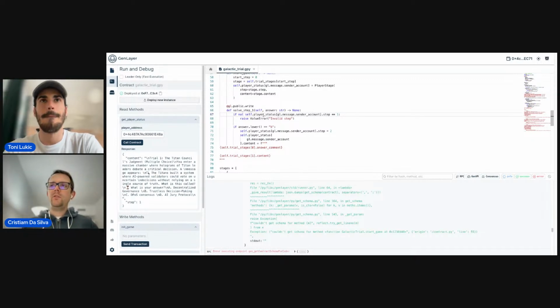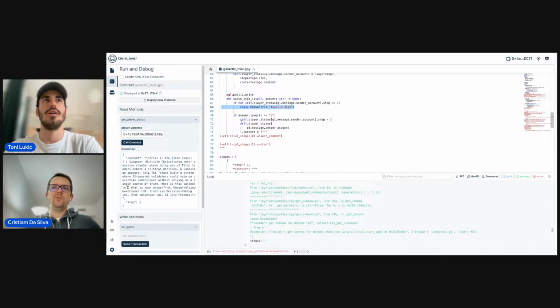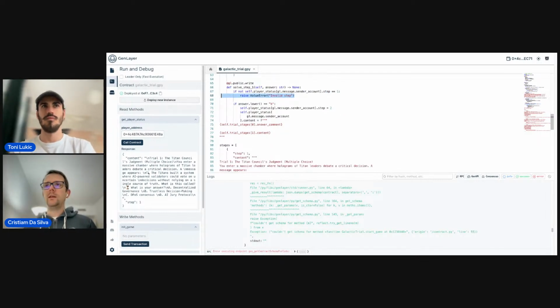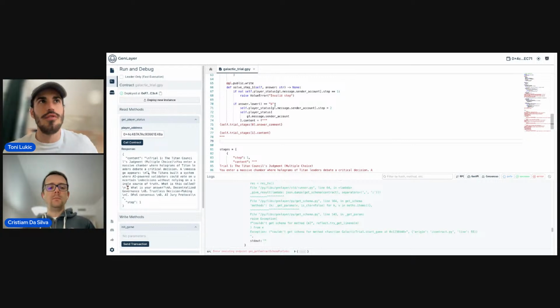Let's validate if the user, on its current status, is in the first step of all the stages. In the first one. If it's not, we don't even consider the answer. We just return an error and we don't process. So that means that the user can only execute the step that is right for them at any given moment. So in this case, like a condition. If you don't have the correct answer to stage 1, you can't even proceed to stage 2. Exactly.